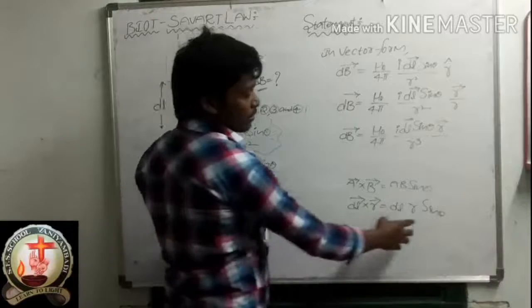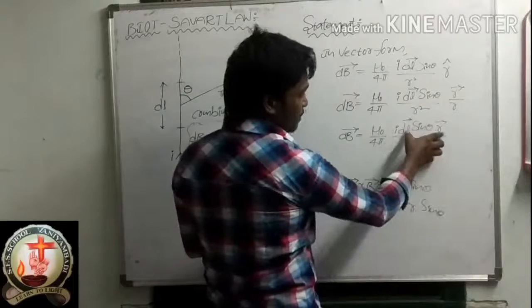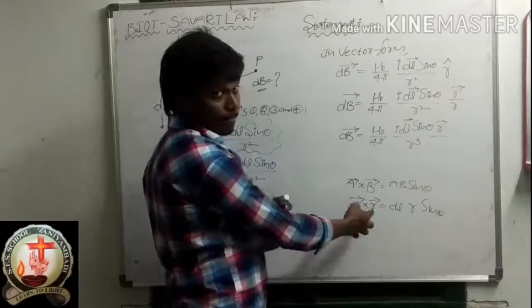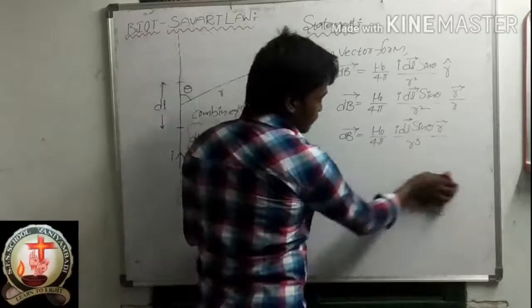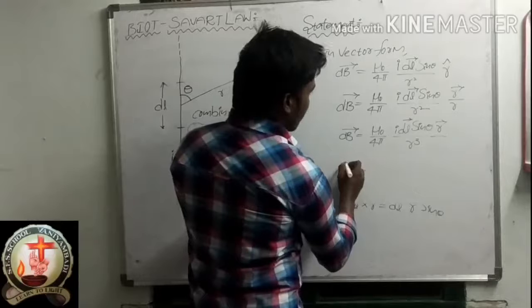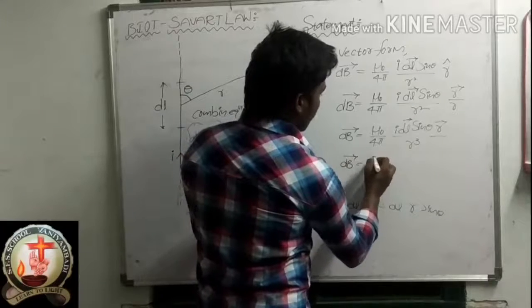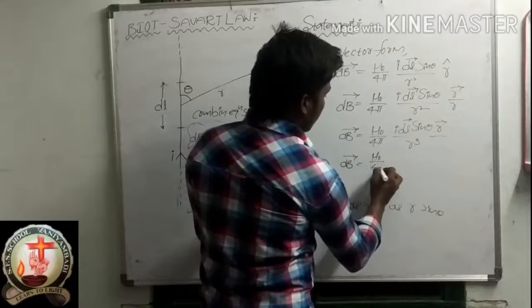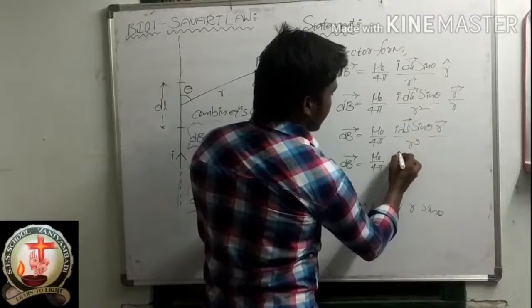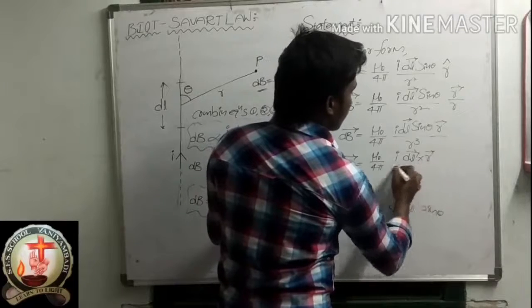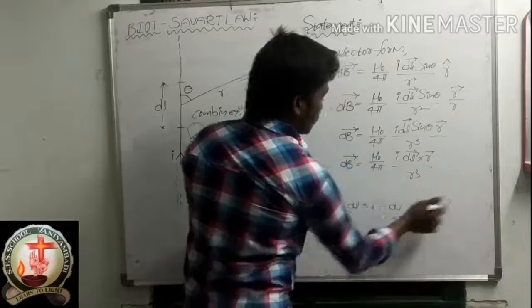Correct, no? So in the place of this value, shall I substitute dl bar dot b bar, dl bar cross r bar? Absolutely, we can substitute. So db bar is equal to mu naught by 4 pi I into dl bar cross r bar by r cube.